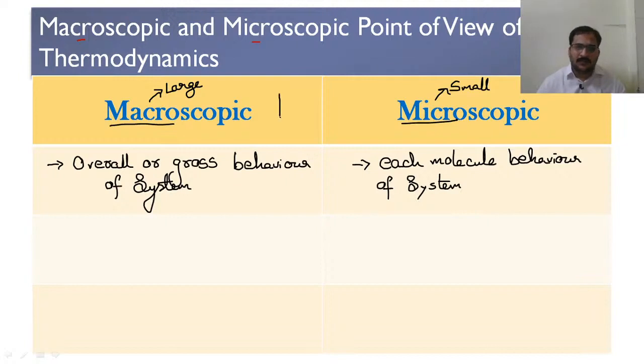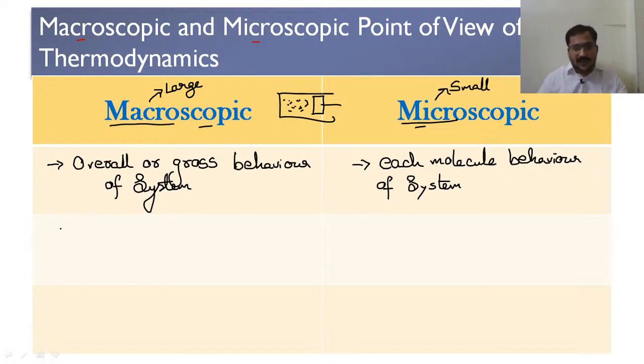So, for example, consider a piston cylinder arrangement like this, in which a certain amount of gas is present. If we study the behavior of this entire gas, then we call it the macroscopic approach. Whereas if we study the behavior of each molecule of the gas that is present, then we call that approach the microscopic approach.